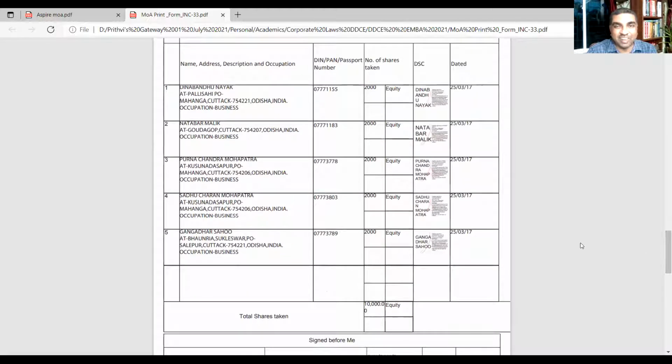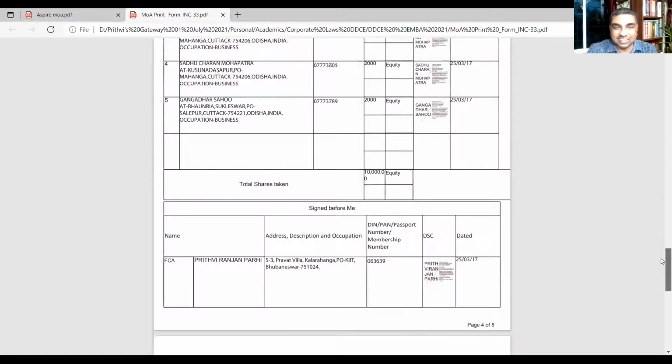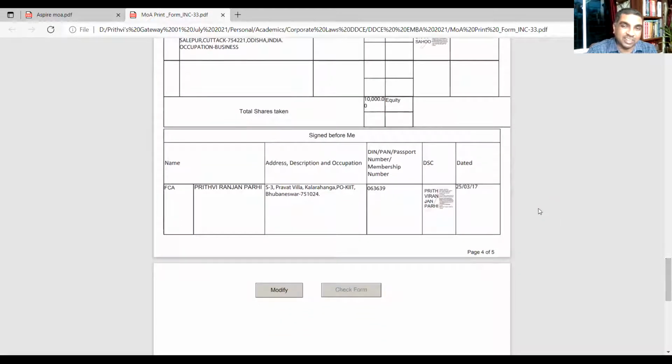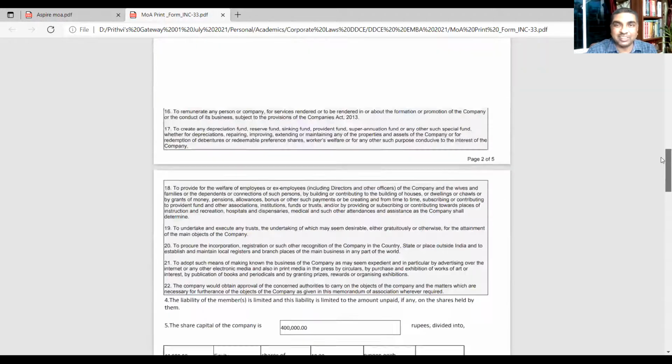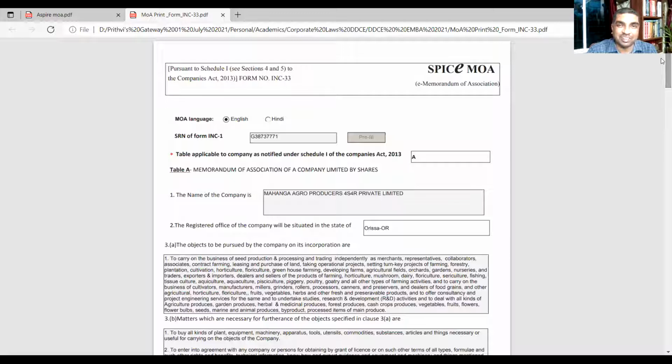Then finally, same thing, but here you see manual signatures are not there. These are digital signatures. Digital signatures are there, and the professional who was involved has also put his digital signature. Okay, this is the e-memorandum, electronic memorandum. I think before seeing the provisions, you now have a good idea about how the memorandum looks and what the contents of the memorandum are. Can you recall now what the contents are? If somebody asks you, will you be able to write it?